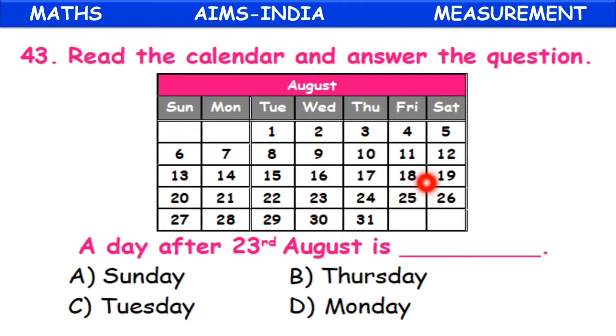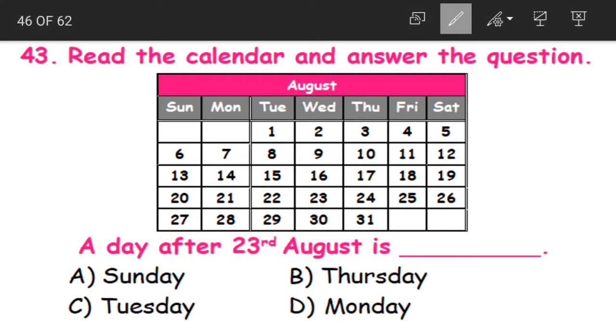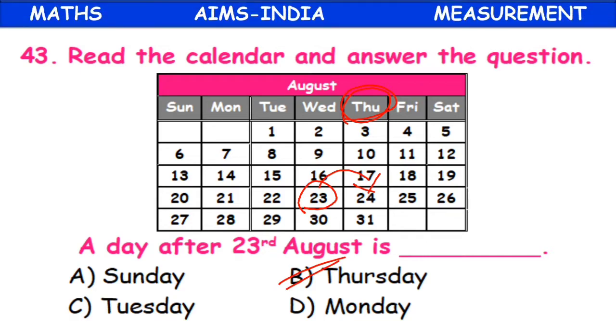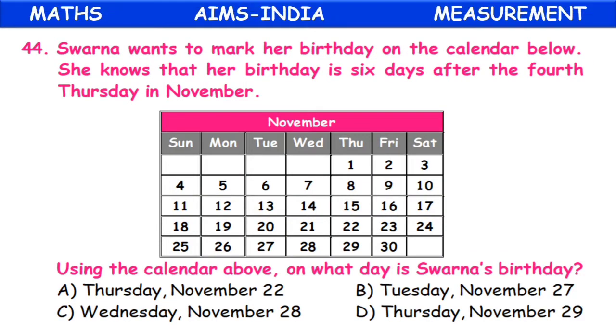Now question 43. Read the calendar and answer the question. A day after 23rd August is dash. Where is 23rd August here? It is here. A day after means 24th. What is the day? It is Thursday. So option B, Thursday, becomes our correct answer.